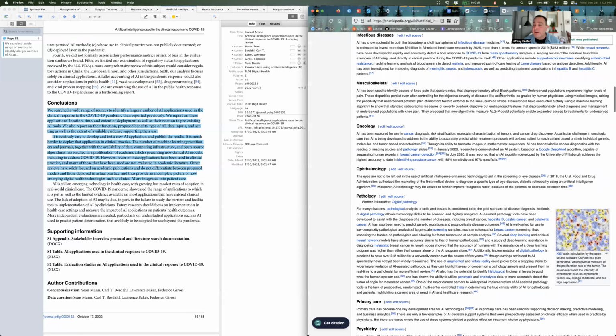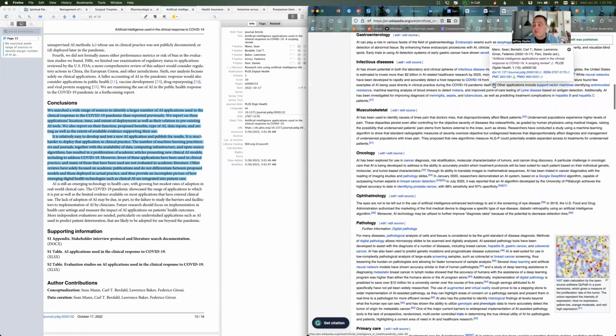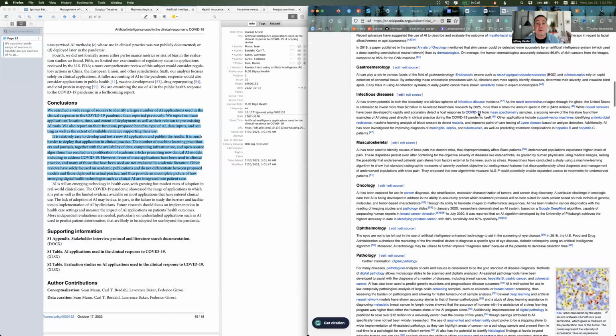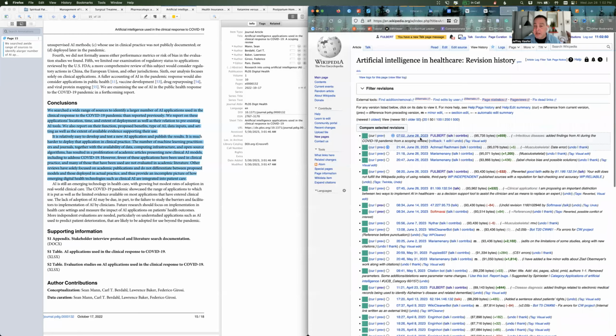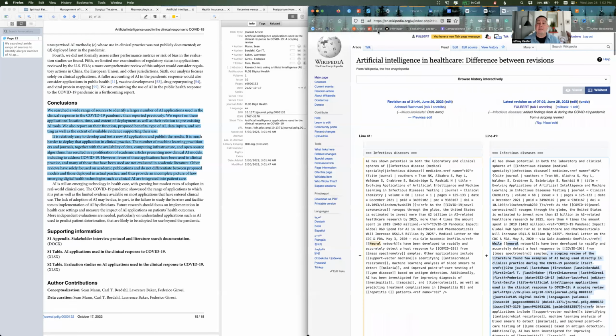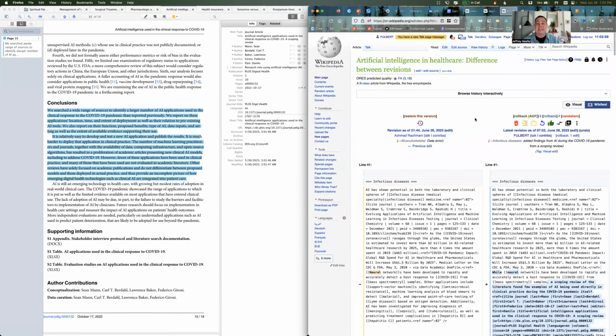You're going to notice that right up here, here's my change. There's my information. And of course, if I ever want to go and grab the diff, in other words, the diff between what I did and what was there before, I would just come up to view history. My change is the most recent one. It's right on top. So I want to compare the most recent one with the one right before it. I will compare those. And then this URL up here is the diff for what I changed. So I'm hoping that this edit will be helpful.